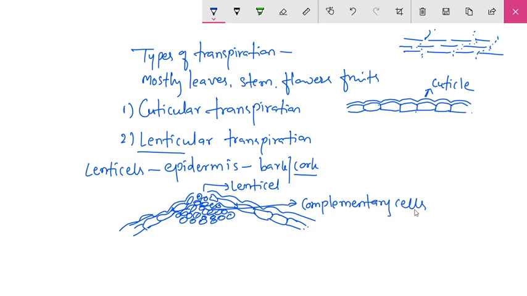Just below the complementary cells, there are layers of cork cells. These cork cells are developed due to the periderm. That means the epidermis is replaced by the periderm.